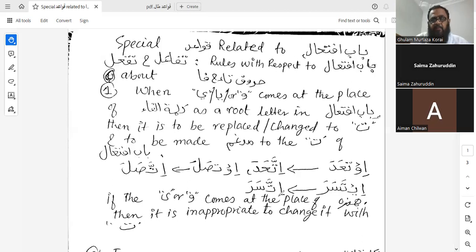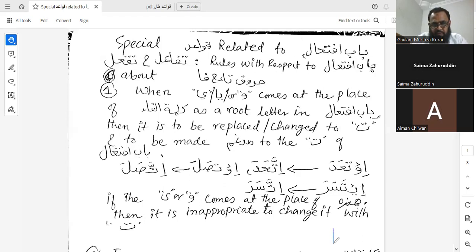If there is a ya, but that ya is the result of changing hamza into ya, because hamza was originally in the place of kalimatul fa, then that ya is not going to be changed into ta. This rule will not apply on that ya that has already been changed in the place of kalimatul fa, because originally there was hamza. Like, tell me an example: that is the example of i'tazara.